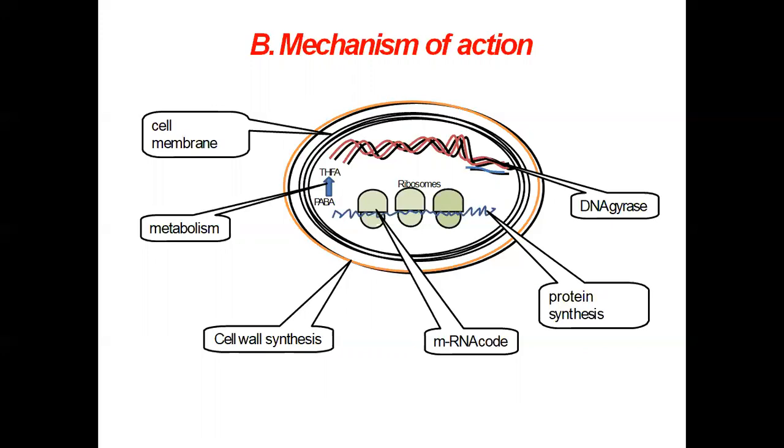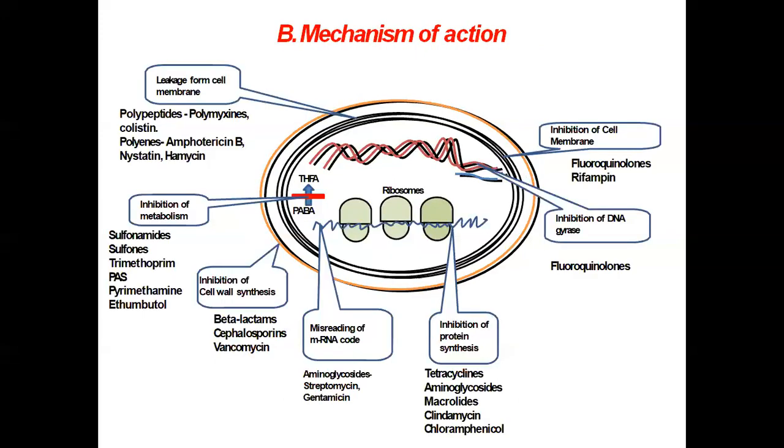So the antibiotics or antimicrobial agents which inhibit cell wall synthesis cause killing of organisms. The drugs which cause inhibition of cell wall synthesis are, for example, beta-lactam antibiotics, cephalosporins, vancomycin.